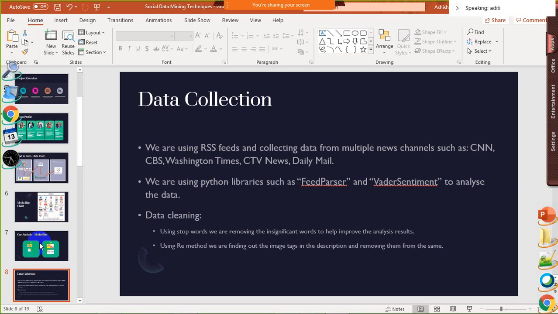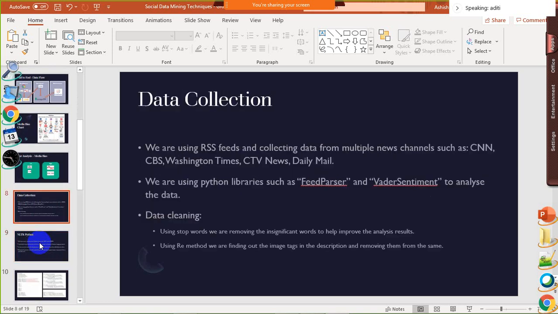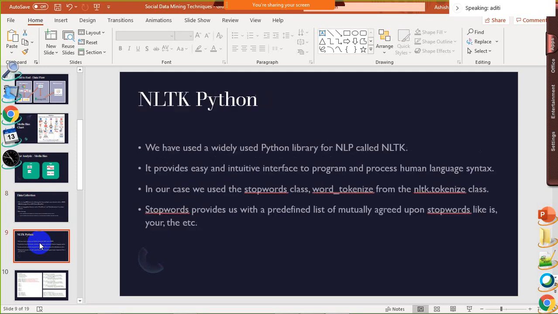For data cleaning, we are using stop words. We are removing the insufficient words to help improve the analysis result, and we are using the regular expression method to find the image tags in the description and remove them for a better view and visualization.